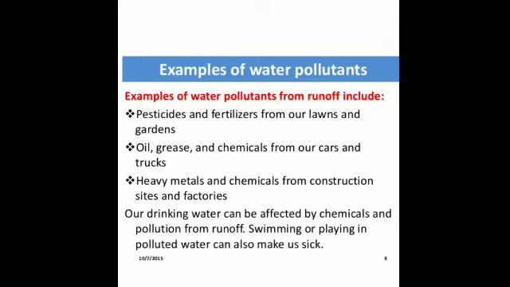Is that clear? Then the domestic sewage, liquid waste from homes, kitchens and toilets, the peels of fruits and vegetables, and then plastic waste, everything is discharged into the river through the sewage system also.